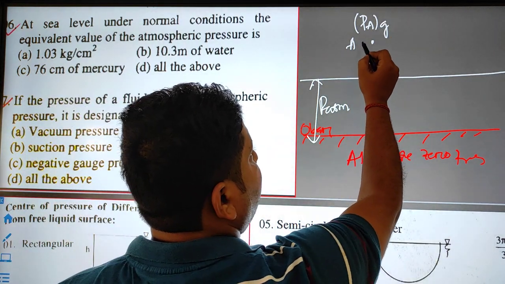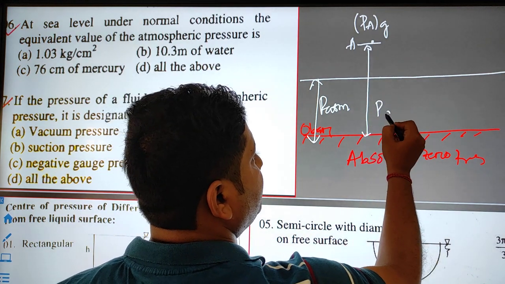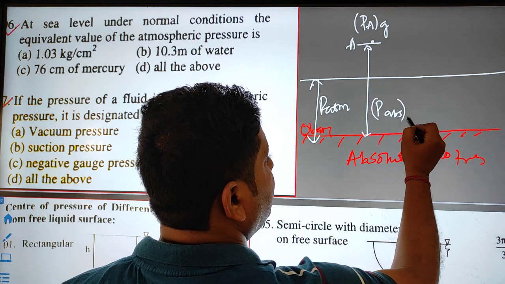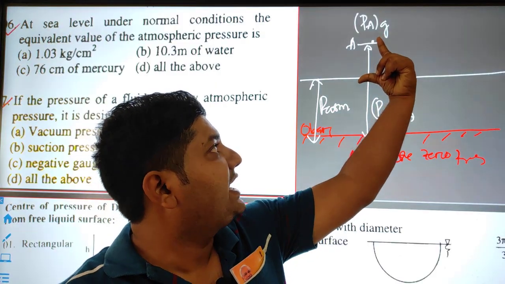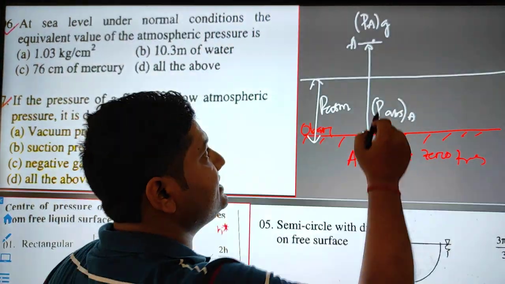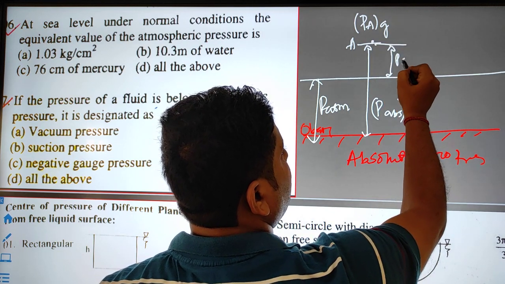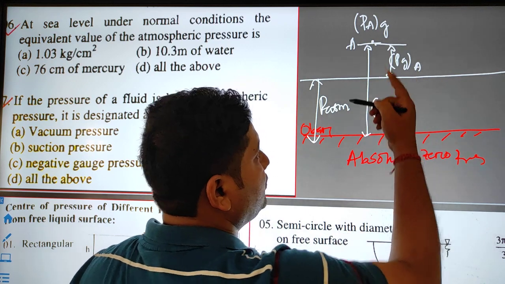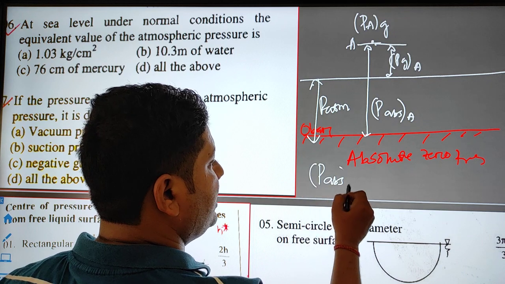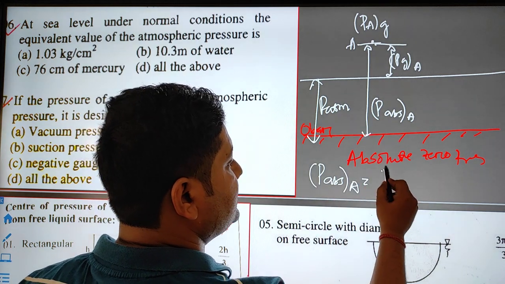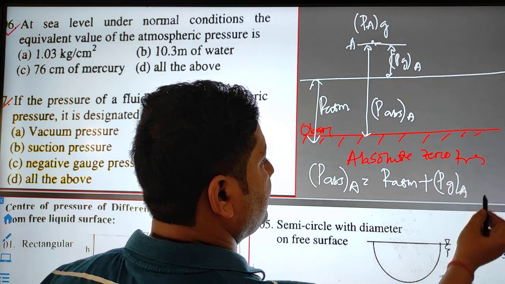From this point A to the absolute zero, that is called P absolute at point A. Above atmospheric, the extra pressure at point A is called gauge pressure at point A. So the relationship we get is P absolute at point A equals P atmospheric plus P gauge at point A.